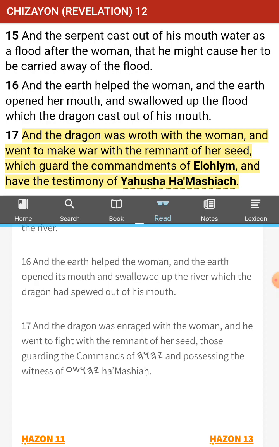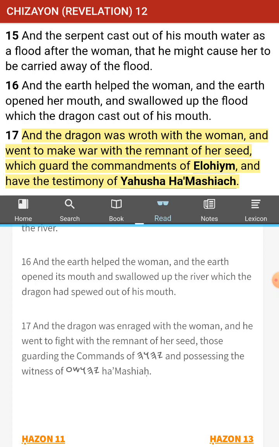The only good news that you may have out of this is that for a brief moment in time you will not be persecuted like those who keep the law, statutes, and commands. It appears that those who keep the law, statutes, and commands of our Creator become enemy number 3, because enemy number 1 is Yah, enemy number 2 is Yahushua, and then the seed of the remnant is us.